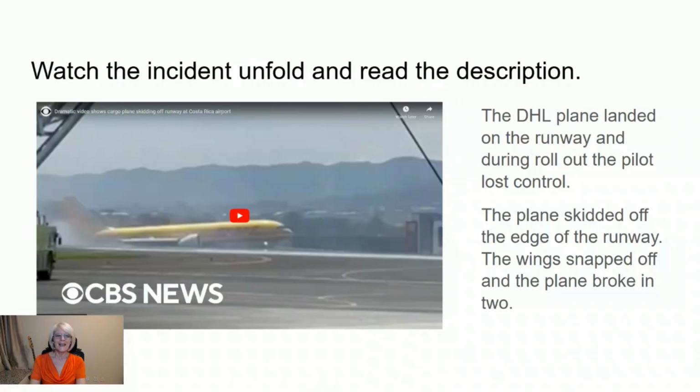The DHL plane landed on the runway, and during rollout, the pilot lost control. The plane skidded off the edge of the runway. The wings snapped off and the plane broke in two.